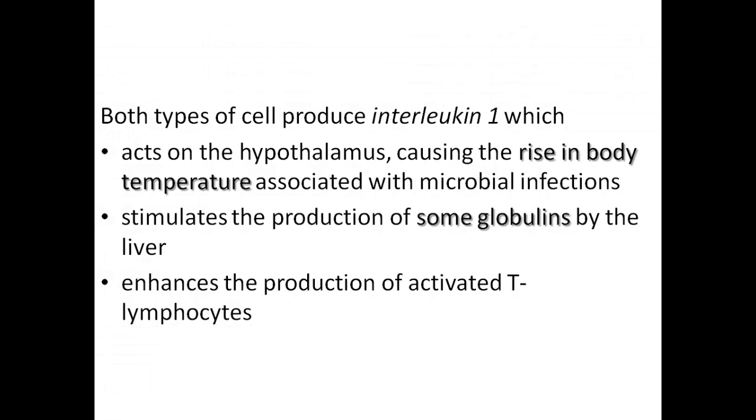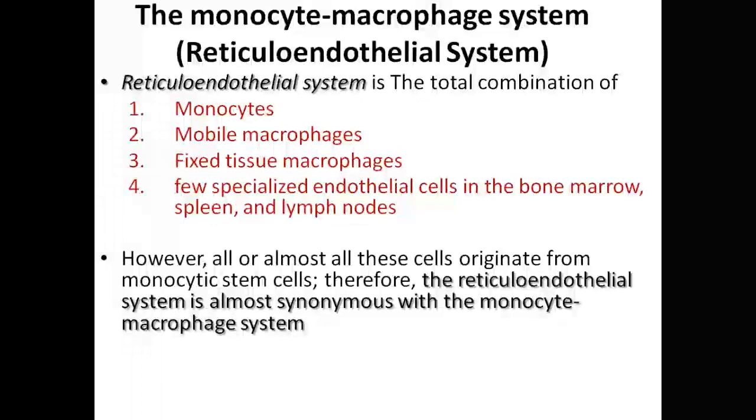One is enhancing the other, so it will enhance production of this activated T lymphocyte. So these monocytes and macrophages have systems. There is a system known as the monocyte macrophage system. We have seen monocytes, where they are found, and macrophages, where they are found. So this monocyte macrophage system is synonymously identified or related with what we call the reticular endothelial system. The reticular endothelial system is almost similar to the monocyte macrophage system.